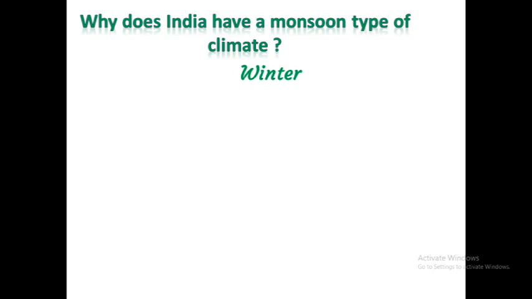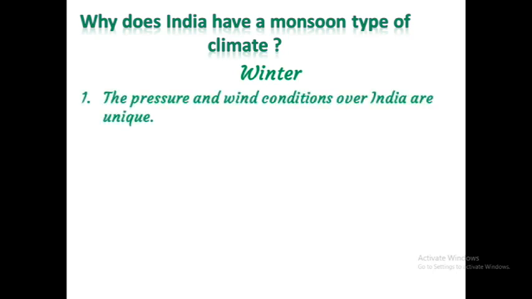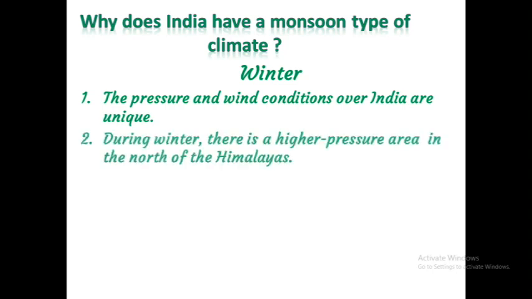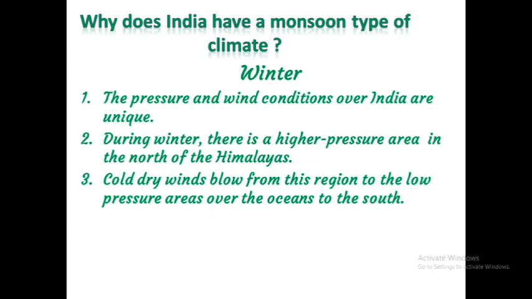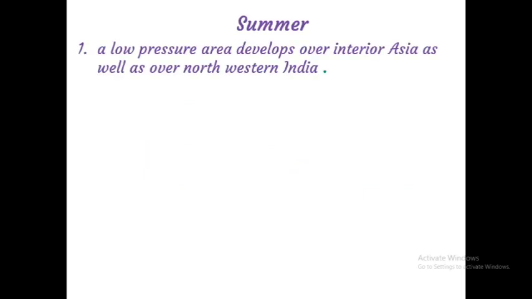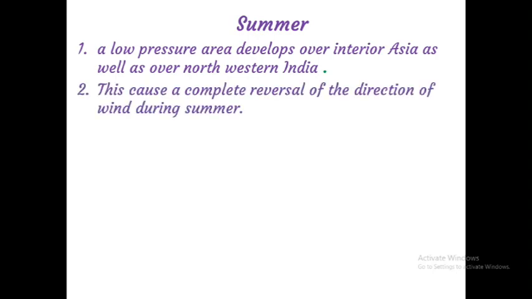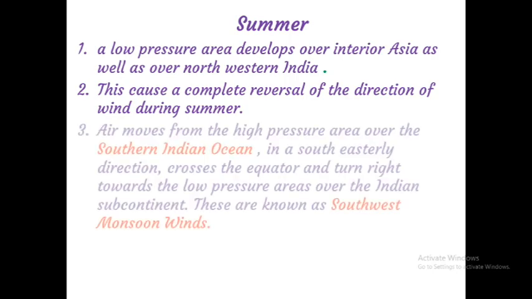Because in winter, the pressure and wind conditions over India are unique. During winter, there is a higher pressure area in the north of the Himalayas. Cold, dry winds blow from this region to the low pressure areas over the oceans to the south. During summer, a low pressure area develops over interior Asia as well as over northwestern India. This causes a complete reversal of the direction of wind during summer.